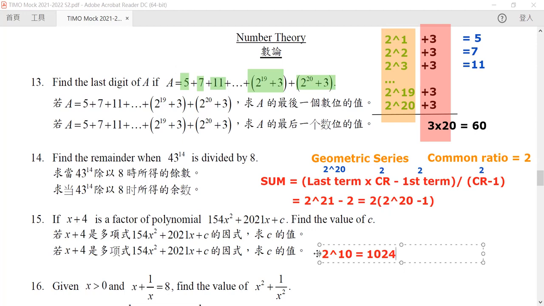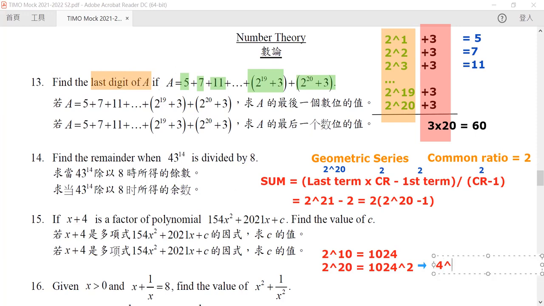Right? So 2 to the power 20 is simply 1024 squared. Now notice that in here, do we need to find the exact value of this number? No. Why? Because all we need to do is to find out the last digit. So what is the last digit of it? The last digit of it is equivalent to 4 to the power 2, which is equivalent to 6. It will be equivalent to 16, right?